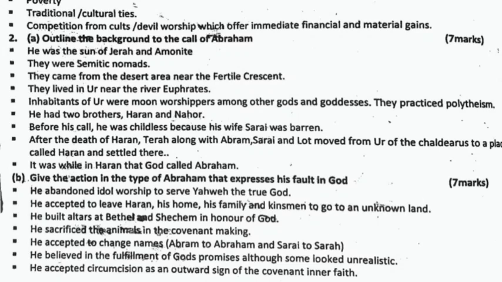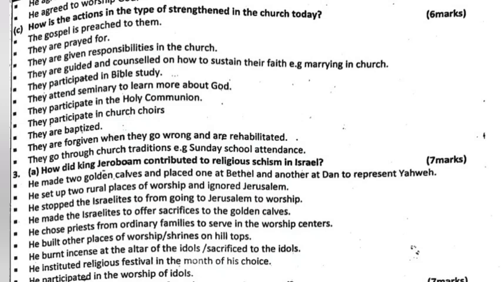He built altars at Bethel and Shechem in honor of God. He sacrificed the animals in the covenant making. He accepted to change names to Abraham and Sarai to Sarah. He believed in the fulfillment of God's promises, although some looked unrealistic. He accepted circumcision as an outward sign of the covenant inner faith. He agreed to sacrifice his son Isaac. He agreed to worship God.